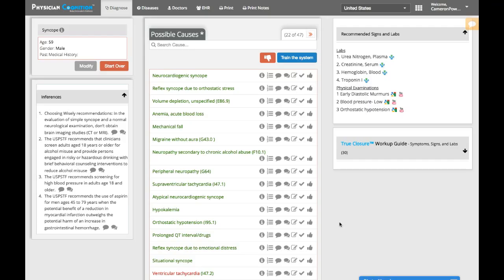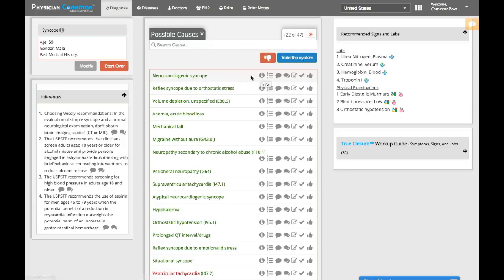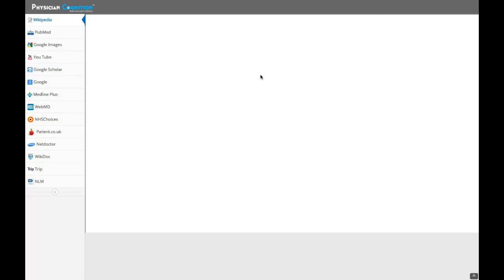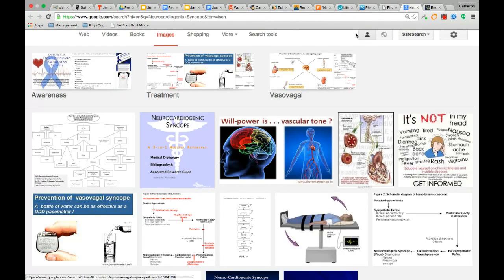Power users will also notice that there are a number of information sources on the screen. One, attached to each differential, is simply the information button, but you can mouse over and get a brief description, or you can actually click on the button and watch what happens. Here you have many sources of information. Perhaps an image is the most desirable.